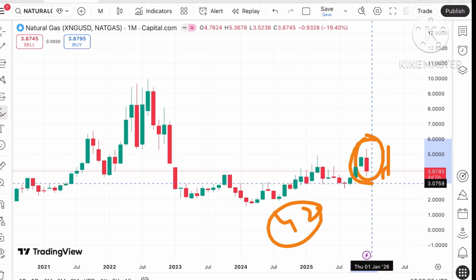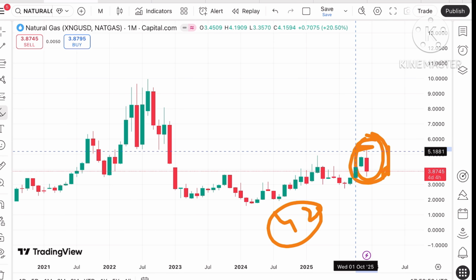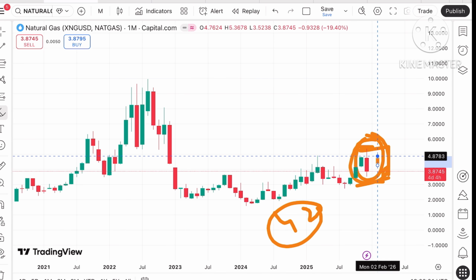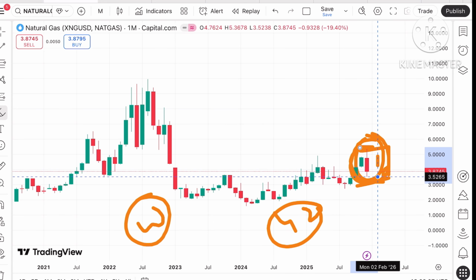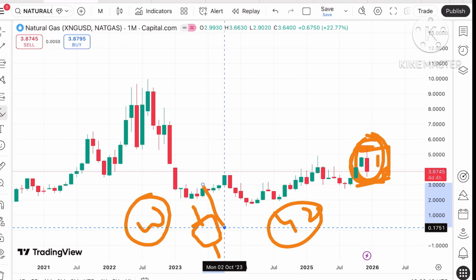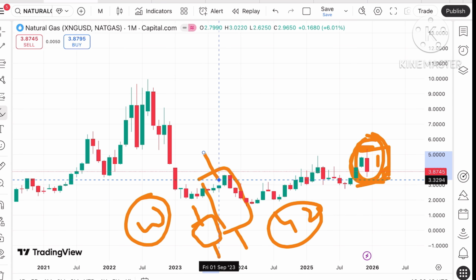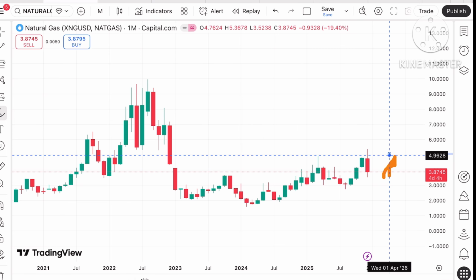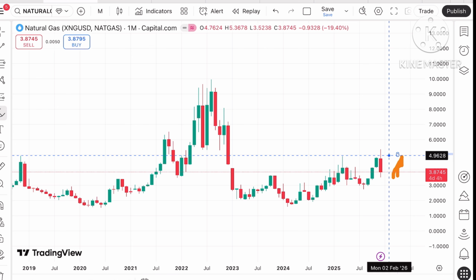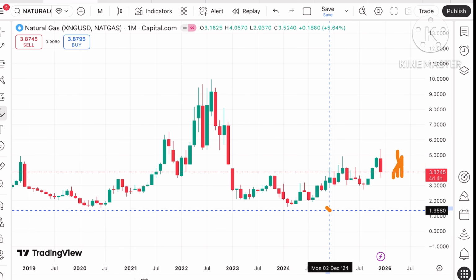This is because it is forming an engulfing with a red candle, moving higher as well as lower, breaking the high and low of the previous candle. But on the weekly chart, this same pattern is being created with a green candle breaking the previous candle's high and low, forming an engulfing and showing an uptrend. Chances are very high that if the price sustains above 4.2, there is a probability of further upside, and then it can move towards a level of 4.39, and from there towards 4.9, and further upside can be seen. But if it starts coming down and goes below a level of 3.6, then a further fall can be seen.